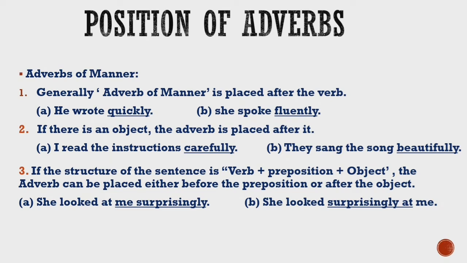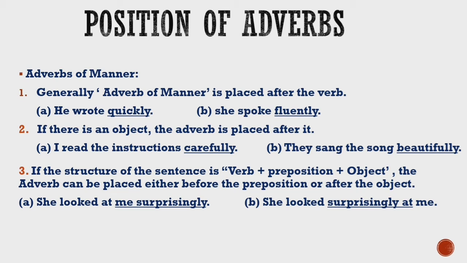So already we learnt about adverbs of manner, and we can find this one by asking the question how. Okay, so how is this adverb of manner used in the sentence? First one, generally adverb of manner is placed after the verb. Now we can find examples. He wrote quickly. She spoke fluently. So in these two sentences we can find adverbs have come after the verb.